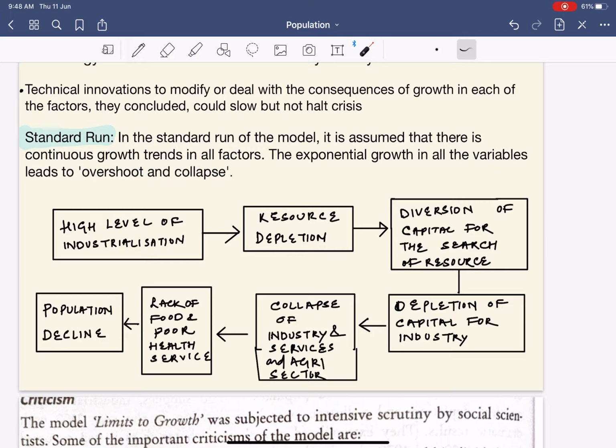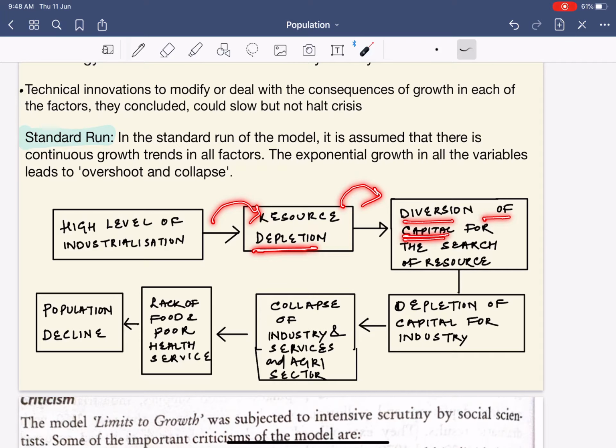It's simple: all these five factors are growing, and this will eventually lead to a collapse of the system. It gives the following example in this context. It says with a high level of industrialization, resources will deplete, and this resource depletion will cause a diversion of capital.